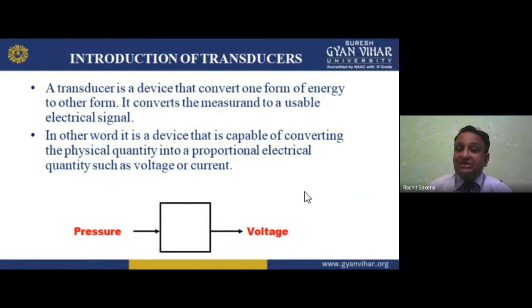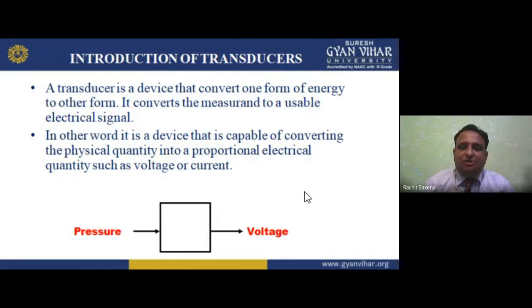One form of energy to the other form. If I'm talking about one form, that may be the physical form, a physical quantity: pressure, temperature, displacement, magnetic field, mechanical, acoustic, chemical. So many things, but they are physical.